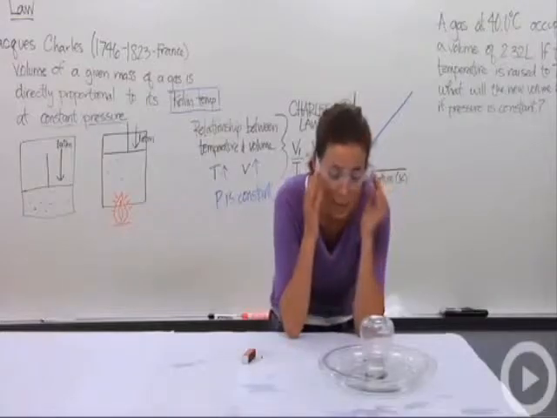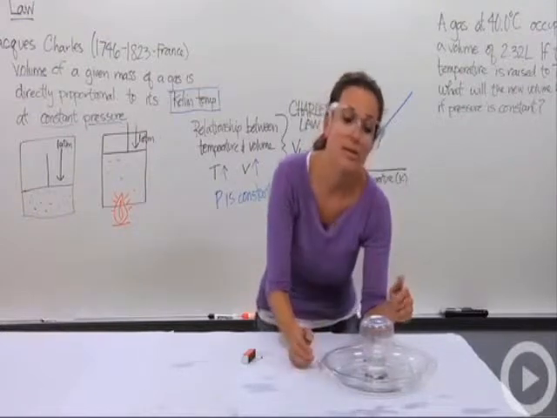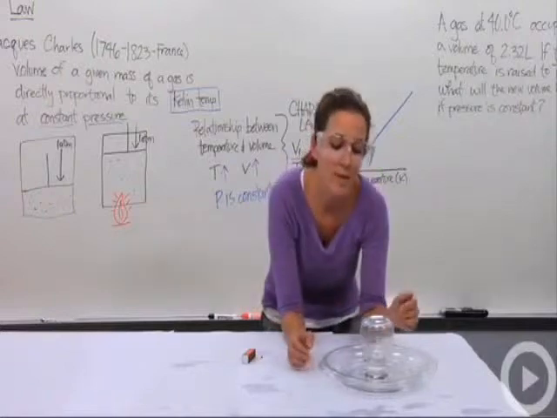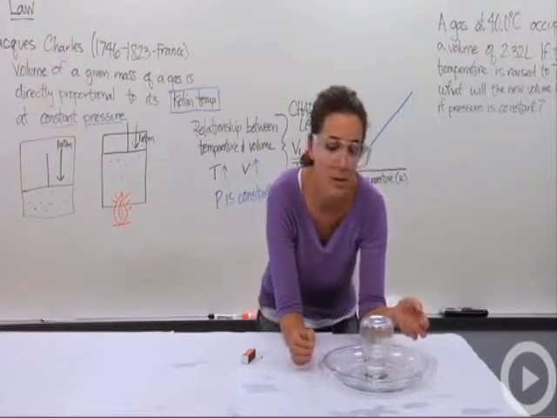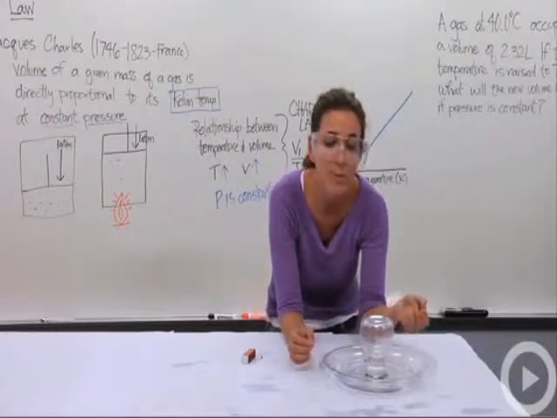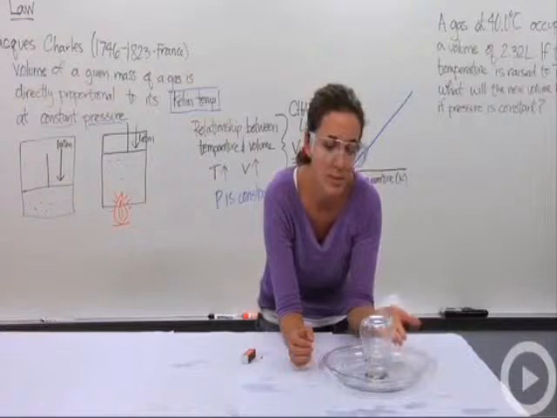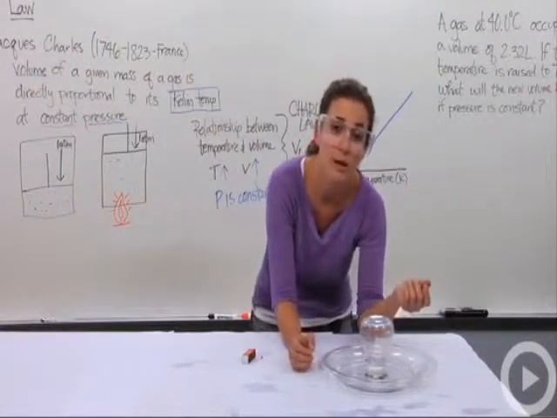Now, why did that happen? When the candle went out, the temperature of the gas particles inside this glass chamber dropped. That made the gas particles have a lower volume. Because the gas particles had a lower volume, that volume had to be replaced by something, and it was replaced by the water at the bottom. The water was sucked into the glass container to replace the volume that was lost due to the drop in temperature.